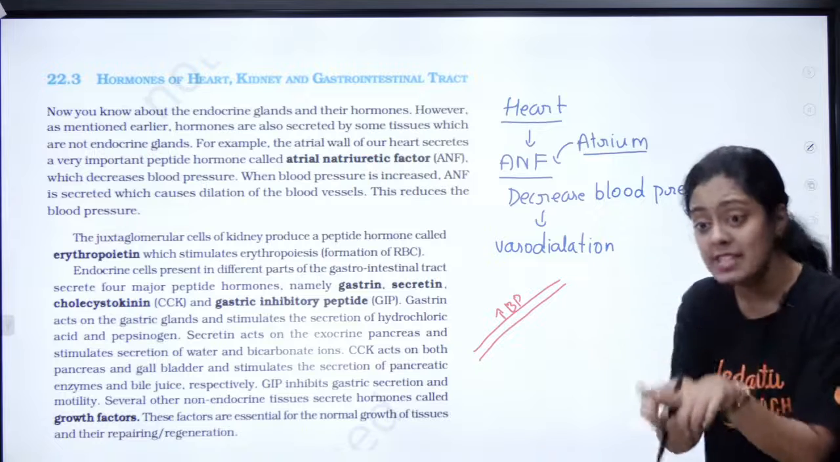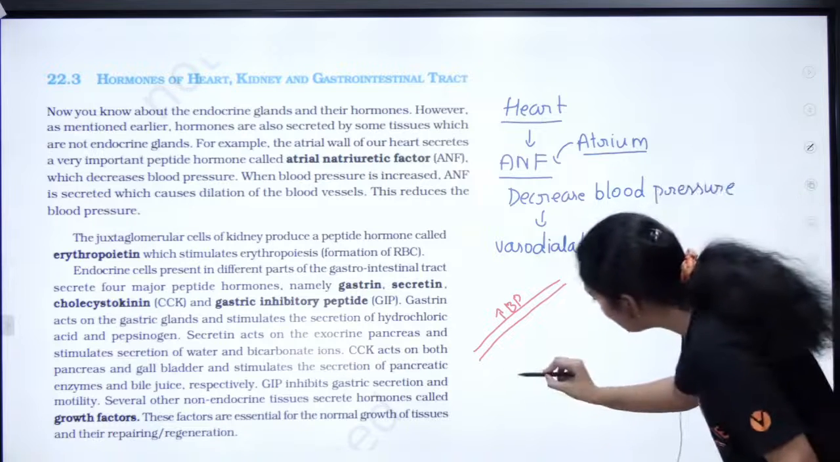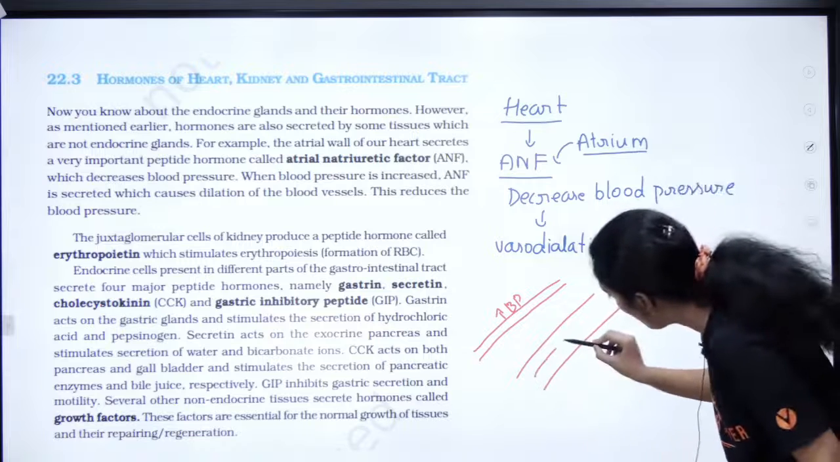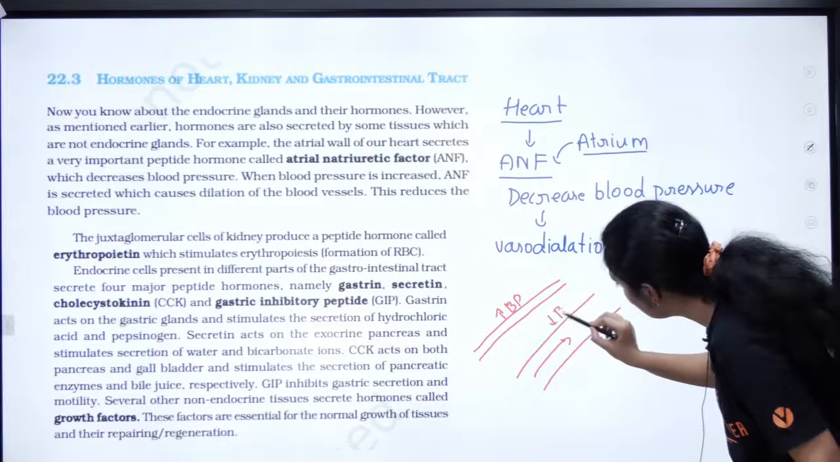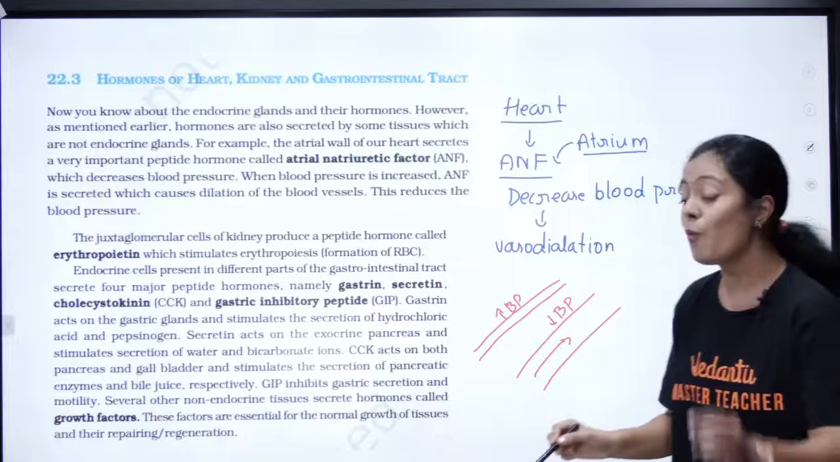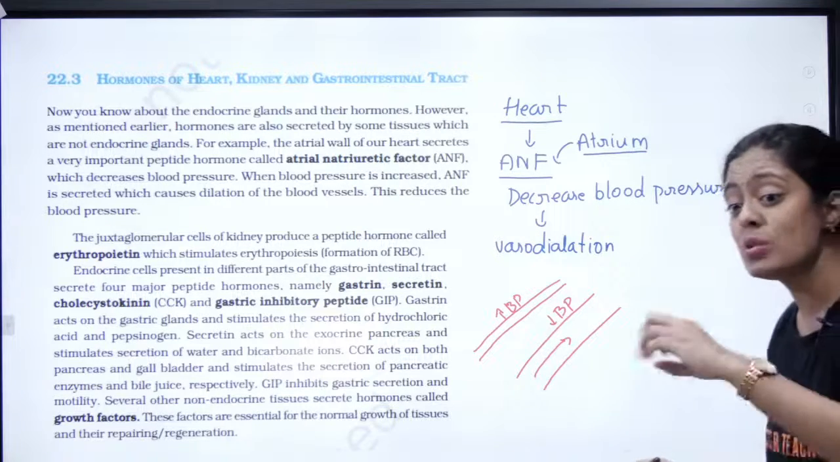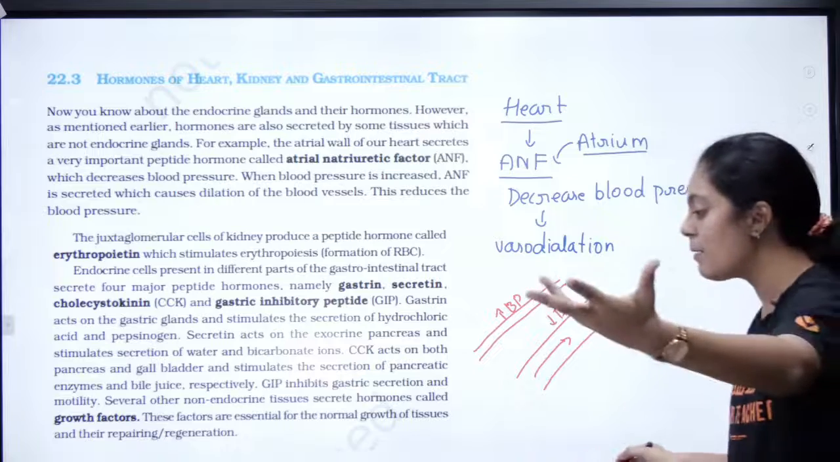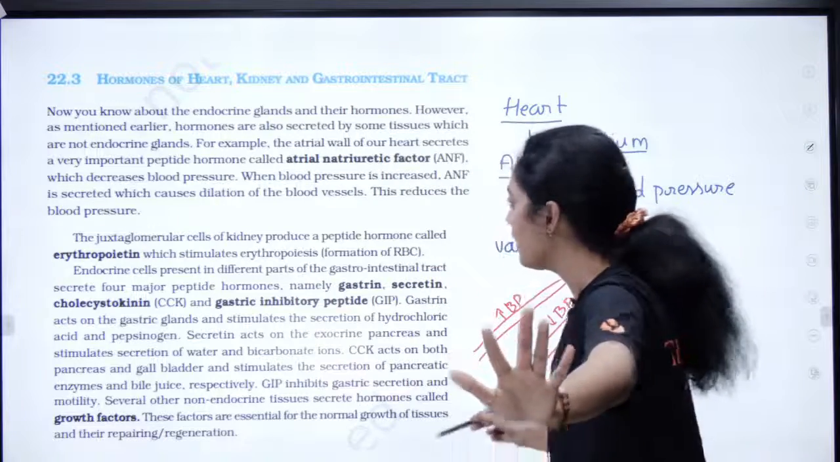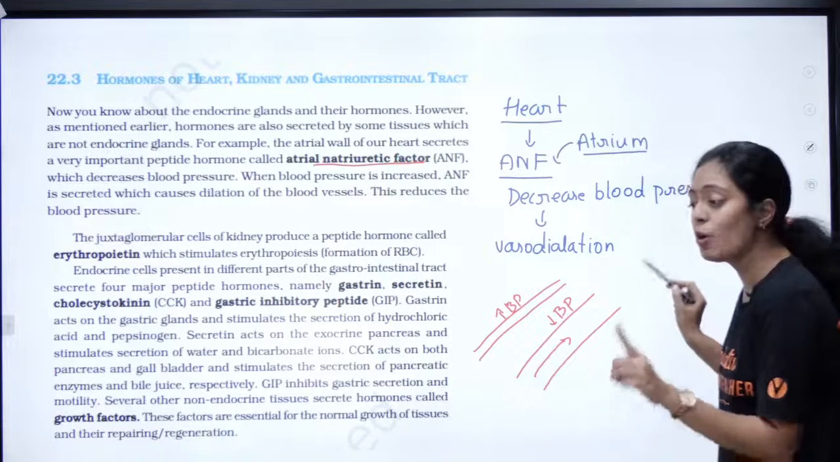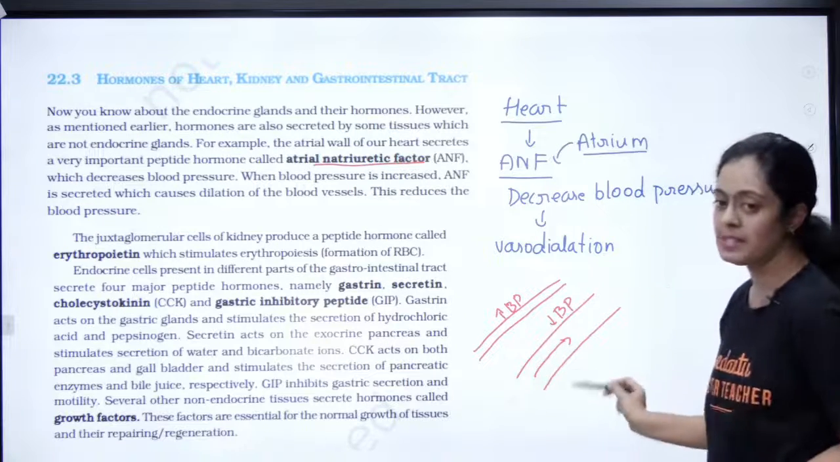Okay, so when the same blood vessel gets dilated, this is called dilation. So the blood is going to flow more easily. That is going to decrease my blood pressure. So vasodilation decreases my blood pressure, vasoconstriction increases my blood pressure. Is it clear? That is about your ANF. Remember it very clearly. It brings about vasodilation, guys.